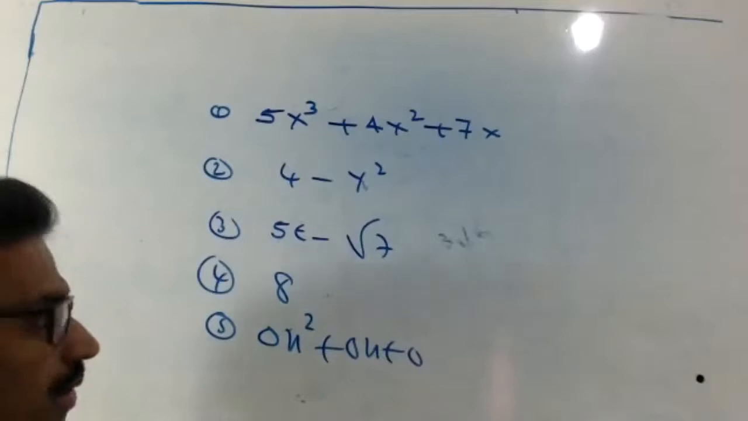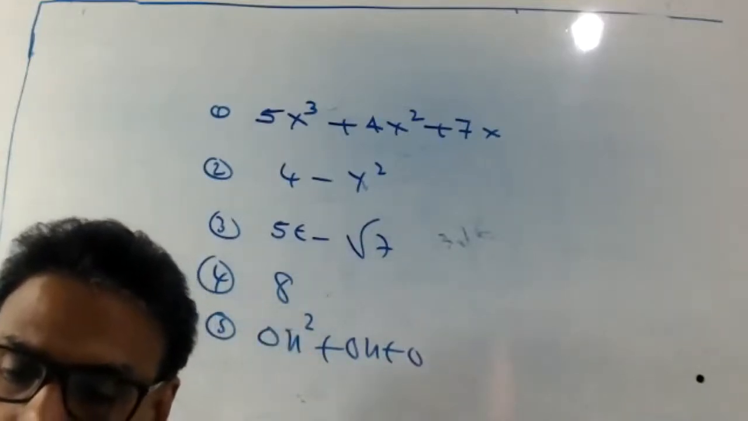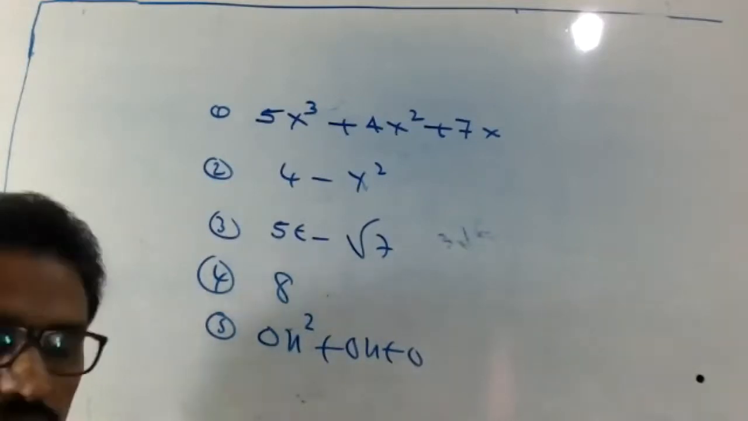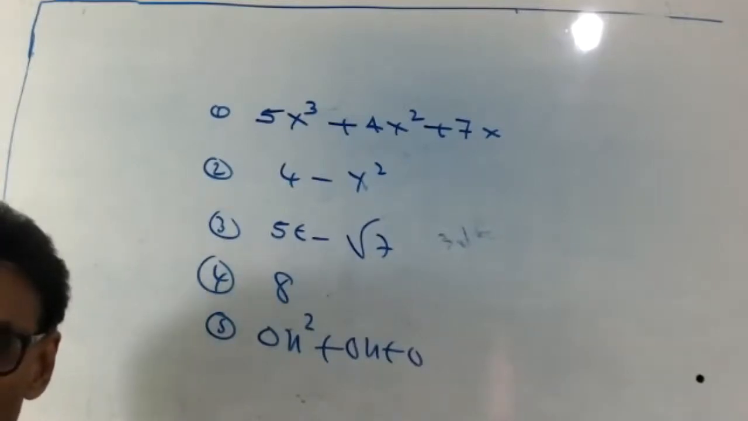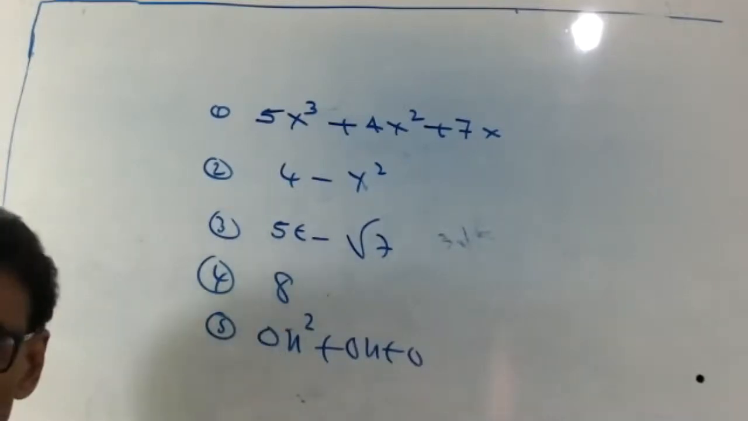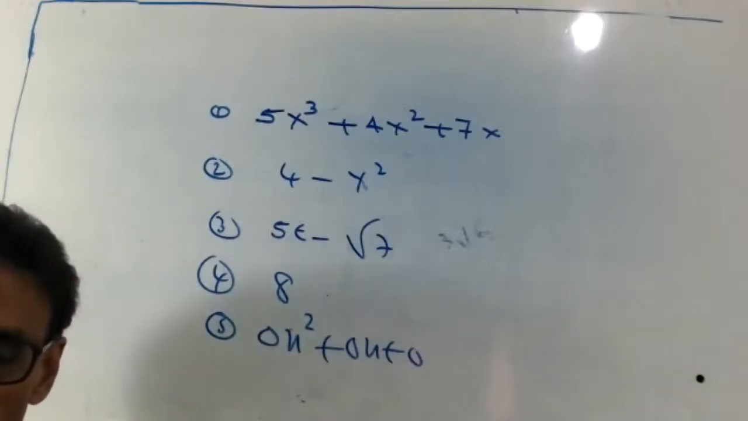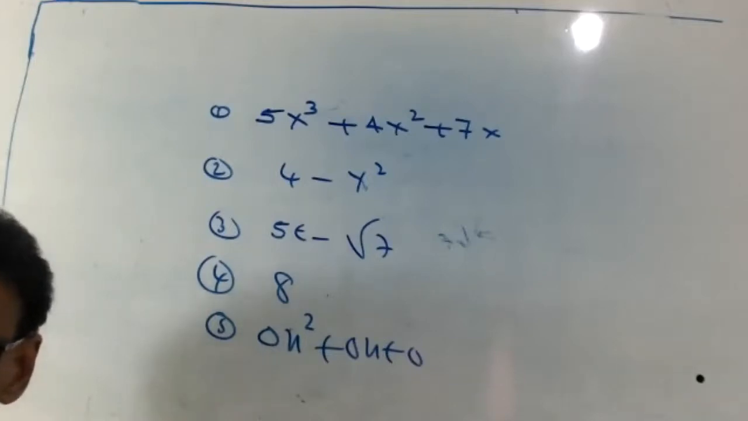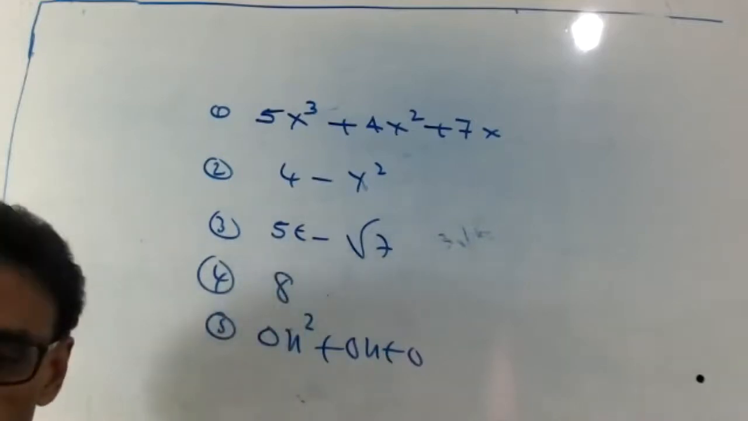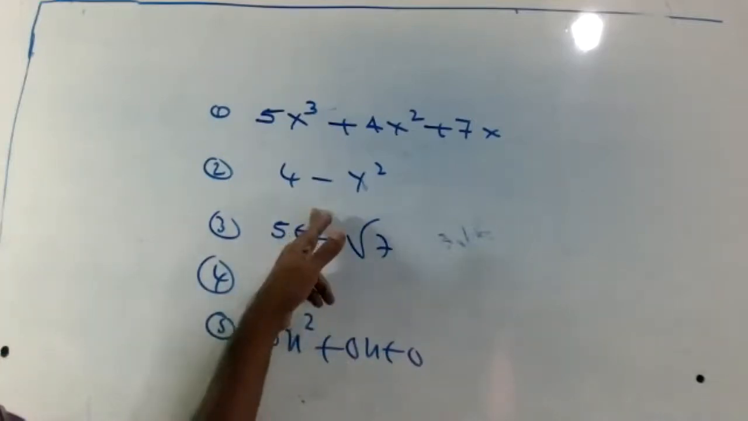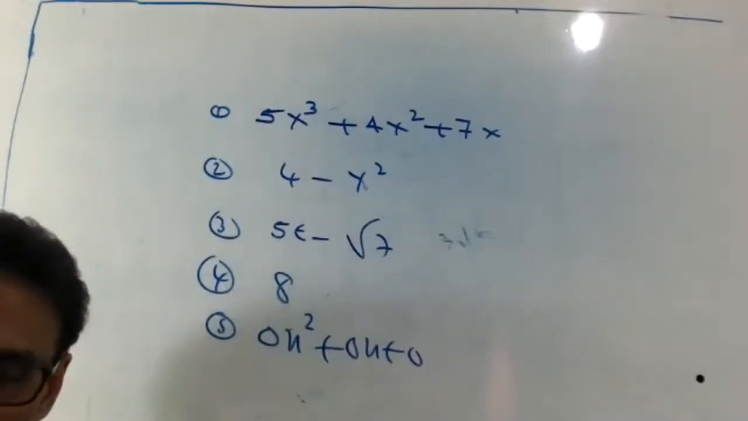Fourth answer, 8. Degree of a constant polynomial is what? 0. That means the degree of 8 is 0. Here, all terms are 0, that means not defined. Clear now? Third one, 5t minus root 7. 5t, degree 1. Here degree 0. So degree 1. Clear now? You should learn that one.